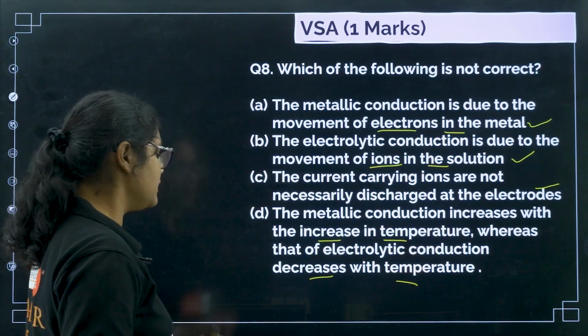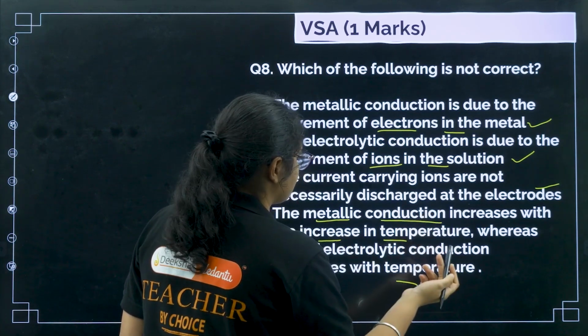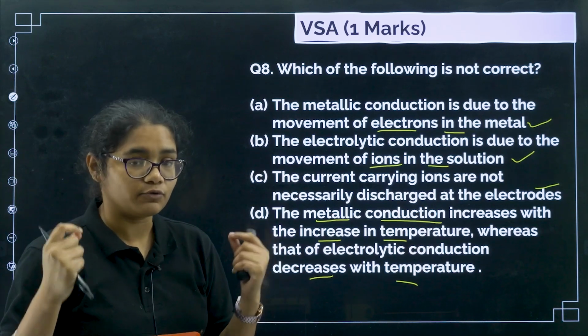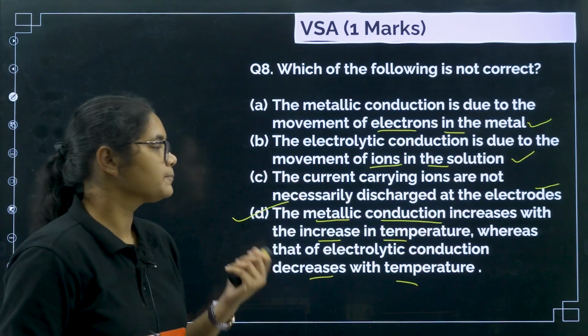Here you have to be careful that for a metallic conductor, if you increase the temperature, then the resistance will increase, so the current flow will decrease. So that is why this is incorrect. Option number D is the correct answer.